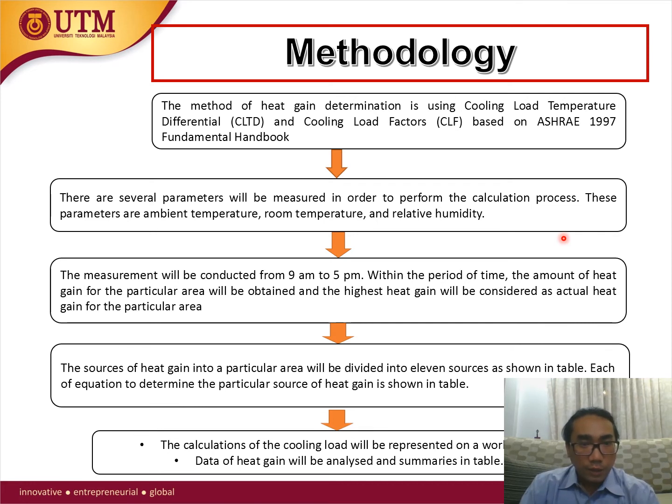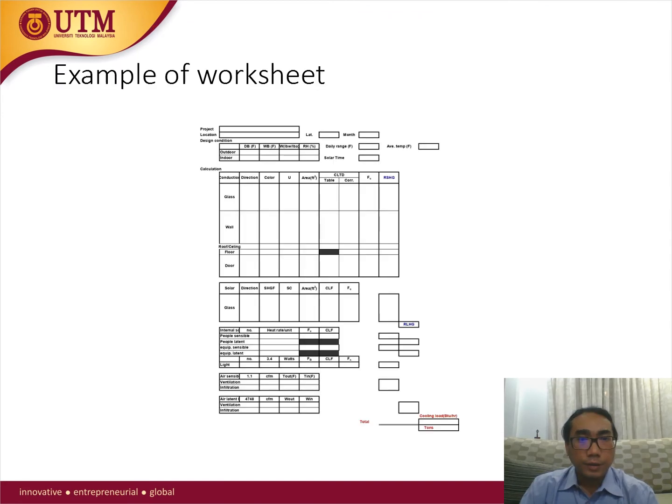The source of heat gain into the particular area will be divided into 11 sources as shown in the table. Each equation to determine the particular source of heat gain is shown in the table. The calculation of the cooling load will be represented on the worksheet. Data of heat gain will be analyzed and summarized in a table. This is an example of the worksheet. All the data will be tabulated in this table.